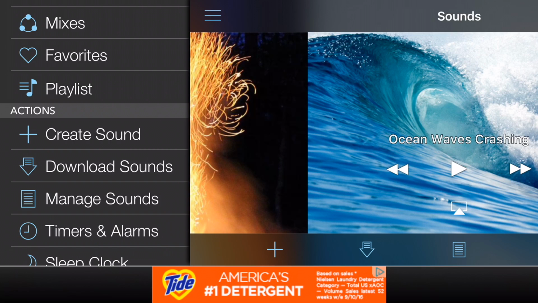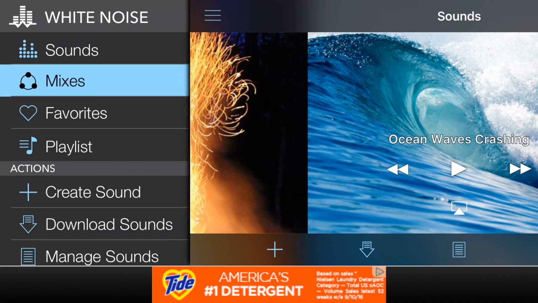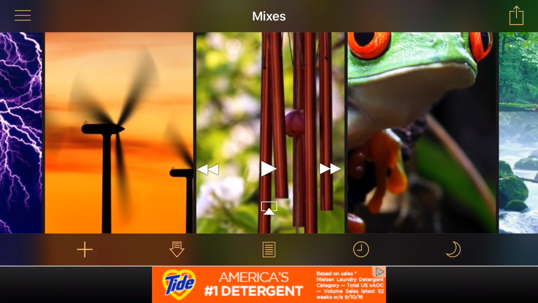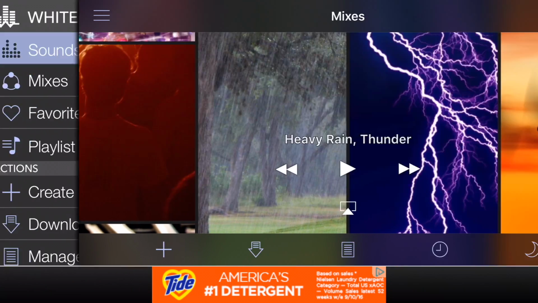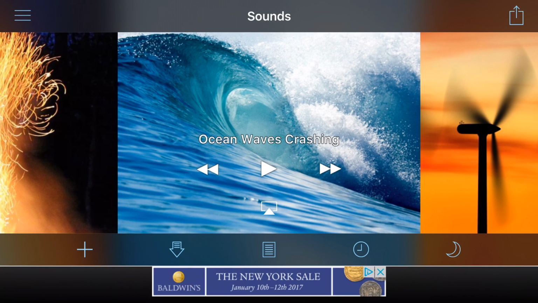You can download the sounds. You also can create sounds. You can create a playlist, mixes. You can definitely mix it up, so you can go ahead and do a variation of others. I of course like to stick with one sound, whether it's the waves and so forth.